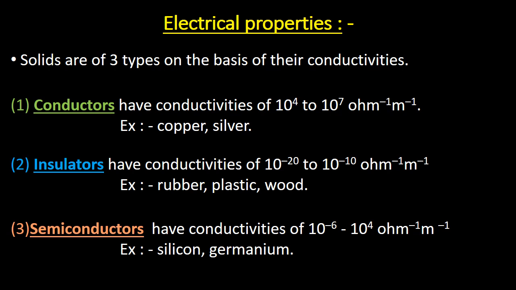Insulators are the solids which have conductivity values ranging from 10 to the power minus 20 to 10 to the power minus 10 per ohm per meter. Examples of insulators are rubber, plastic, wood. Semiconductors are the solids which have conductivity values ranging from 10 to the power minus 6 to 10 to the power 4 per ohm per meter. Examples of semiconductors are silicon, germanium.